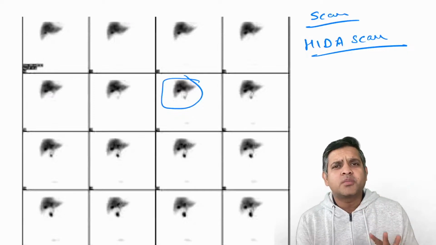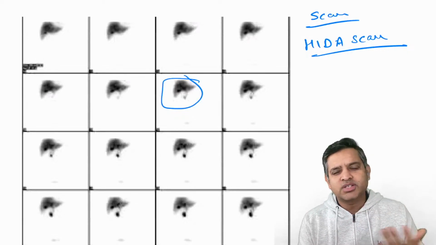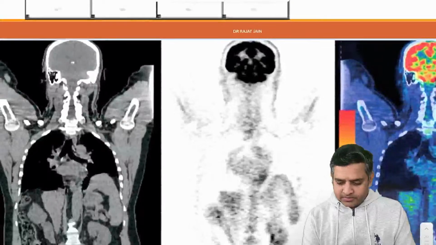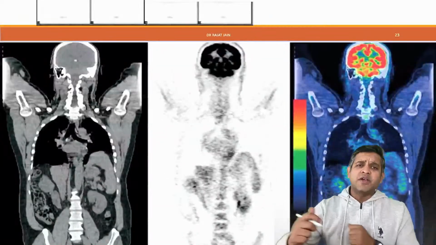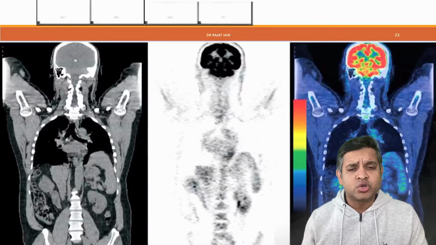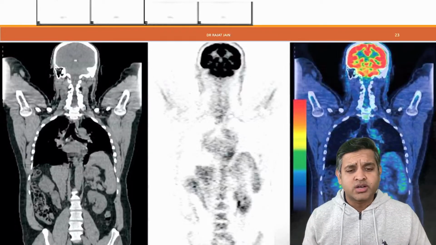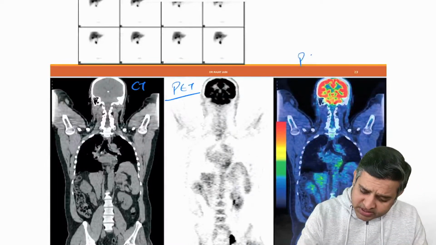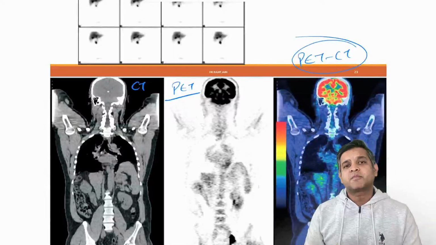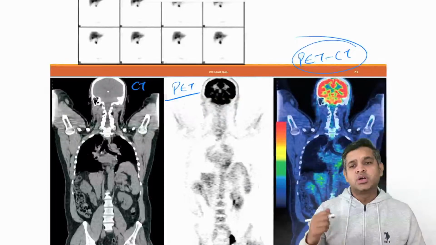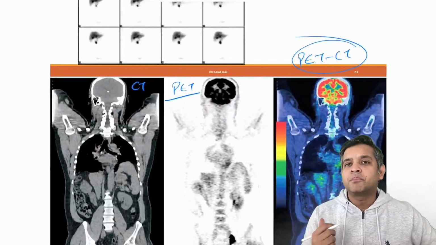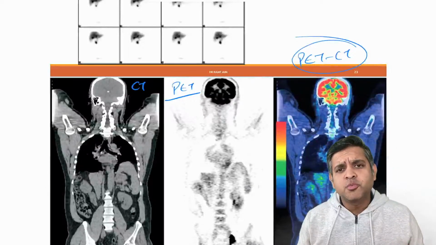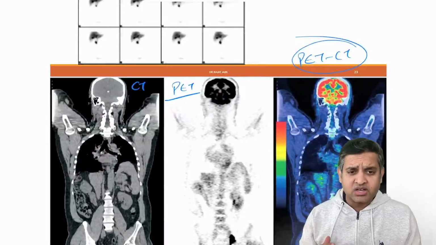So a very commonly asked question in the exam, and the examiner will give you any of this image and ask you what is the name of these investigations. This should be on your tips, right? Now, nuclear scans are very good, but they have got very bad resolution. So to improve their resolution, nowadays we combine a CT with a PET scan, and this investigation is called PET CT. So nowadays, the standard investigation that we do in our day-to-day practice is not a PET but a PET CT, right? Okay, so these are a few points about how various investigations are seen.